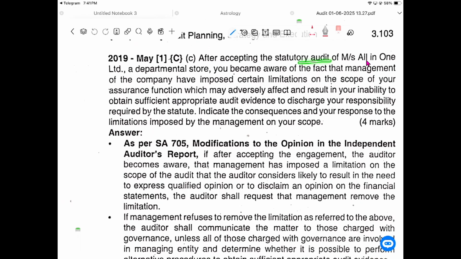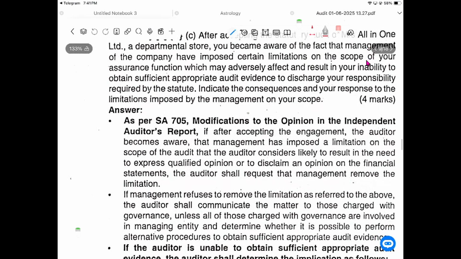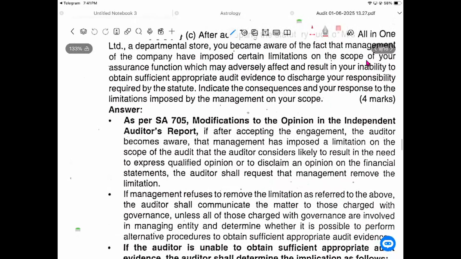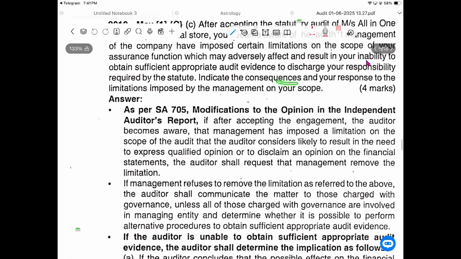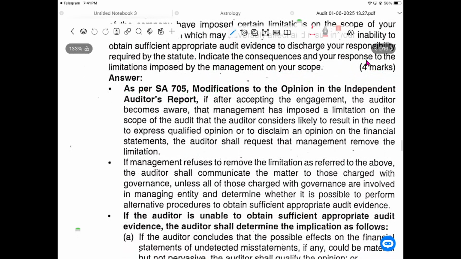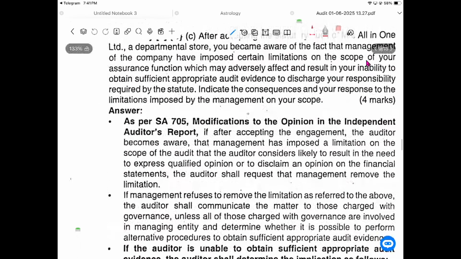After accepting the appointment as statutory auditor of MS All-in-One Limited, the department store, you have become aware of the fact that the management has imposed a limitation which may adversely affect your ability to obtain sufficient appropriate audit evidence to discharge your responsibility required by the statute. Indicate the consequences and your response to the limitation imposed by the management on your scope. So they are making some limitation on what you can do.